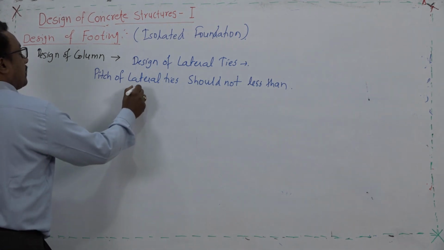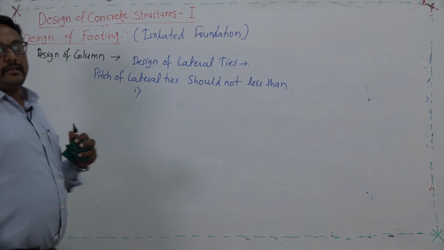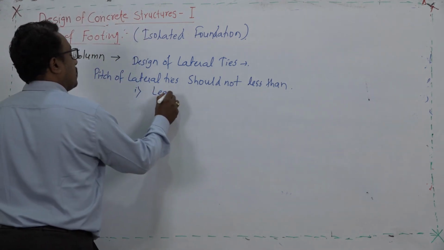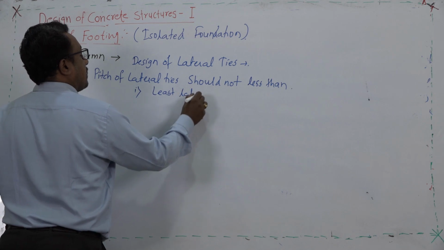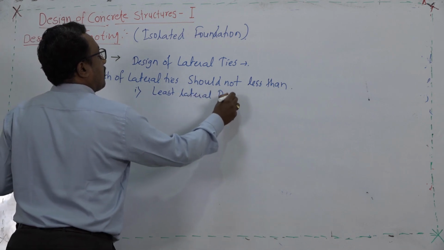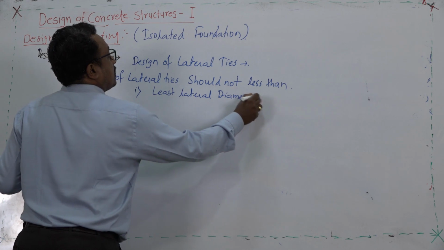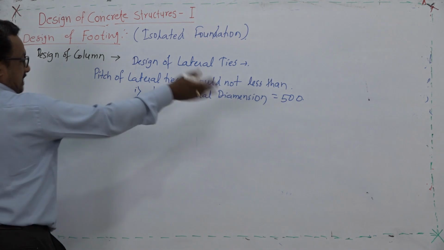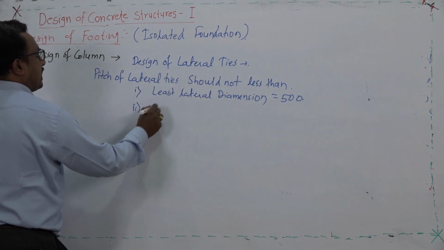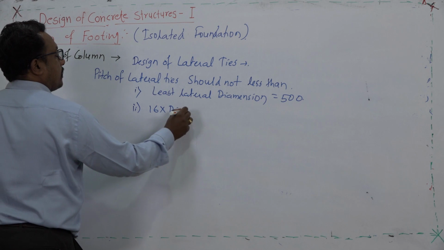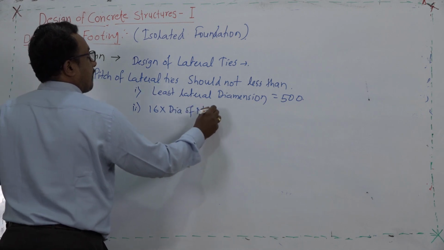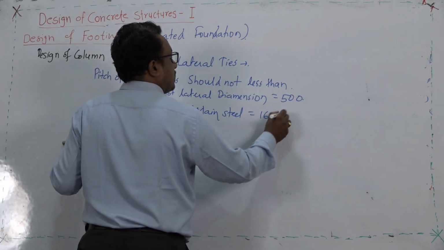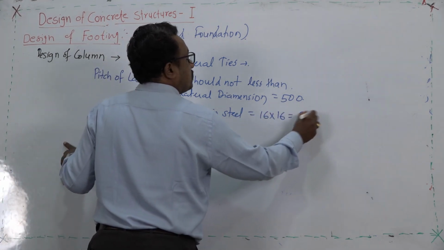One is the least lateral dimension, which is how much? This is 500, because we are having the column of 500 by 500. Then 16 times the diameter of main steel. So, this will become 16 into 16. How much will this become? 256 millimeter.